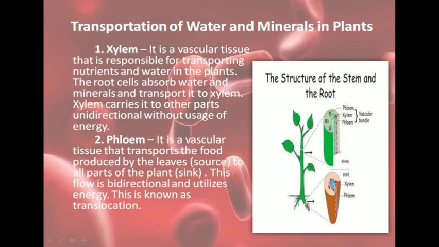And here the flow can be bidirectional. The flow in phloem is bidirectional, that is it can be from the leaf to the different parts and in some cases from the parts where the food is stored to the different parts of the plant. So it can be in both directions, whereas in xylem the flow is unidirectional, that means the flow is from the roots to the leaves and not in any other direction. So it is unidirectional.